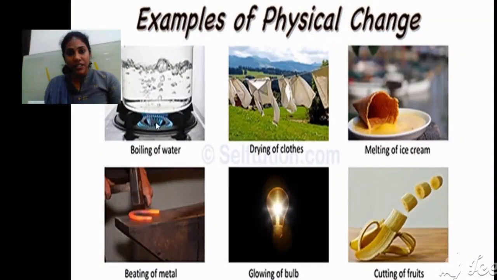Okay, so physical changes here. Boiling water: see, a vessel full of water is getting boiled here. Before boiling it's in a liquid state, after boiling it will be in a vapor state, but in liquid state also water is H2O, in vapor state also water is H2O. There is no change in the chemical composition, isn't it? And observe the drying of cloth. Whatever water was there in a cloth is just getting evaporated. It's getting converted from liquid form into gaseous form. Chemical composition is remaining the same. Okay. Similarly, melting of ice is also a physical change.